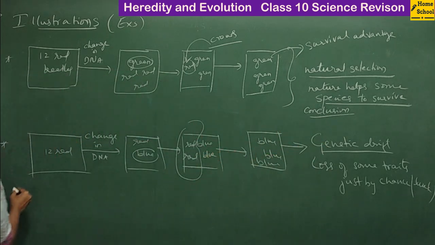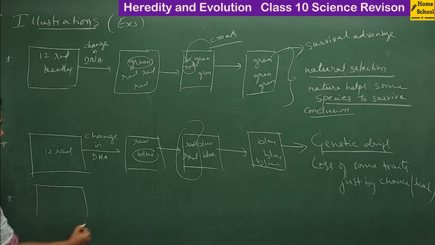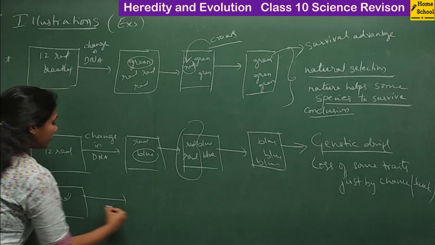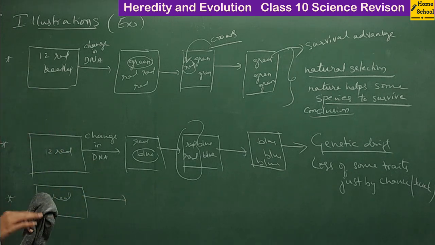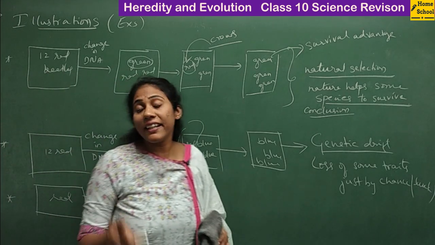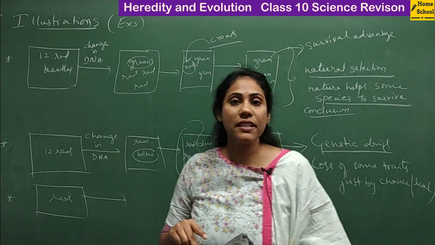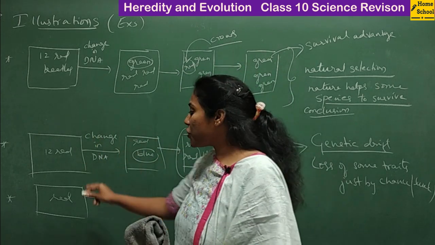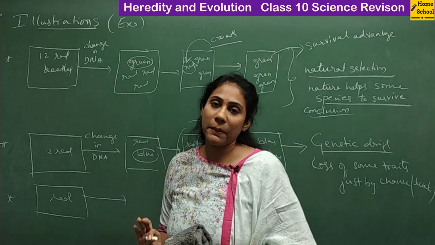Now coming to the third illustration, we took the same red beetles. There was no change in the DNA, but imagine the leaves on which they were feeding were affected by a disease. So the trees or plants on whose leaves they were feeding got affected by a disease.